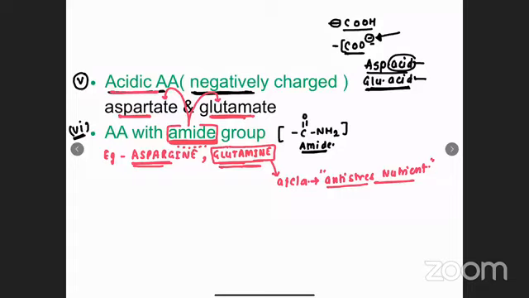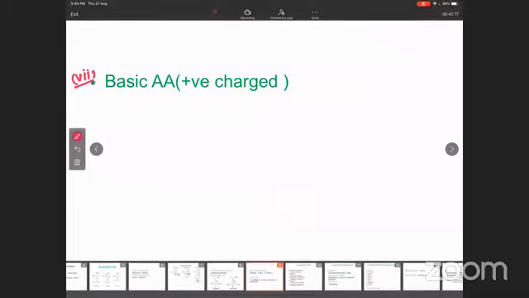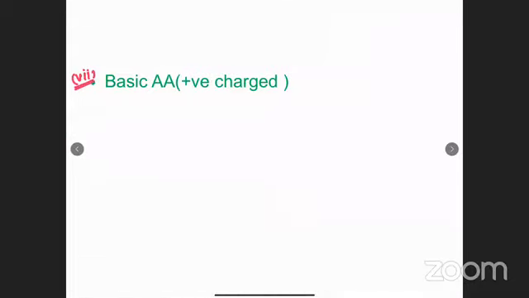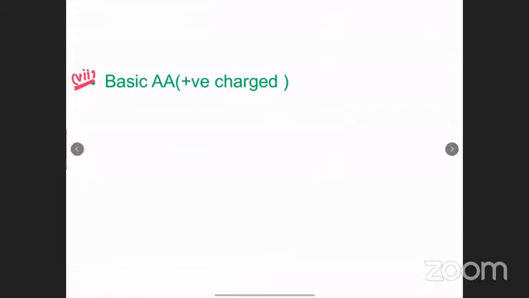Let's see the seventh subcategory. The seventh subcategory is basic amino acid. Means the pH is more than 7. They are called basic amino acids. We said that acid is a negatively charged molecule. If acid is negatively charged, then the opposite, basic, will be positively charged. Wherever there is an excess amount of base, that will be a positively charged molecule.